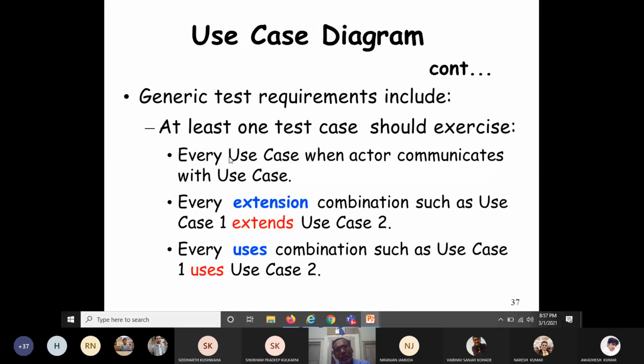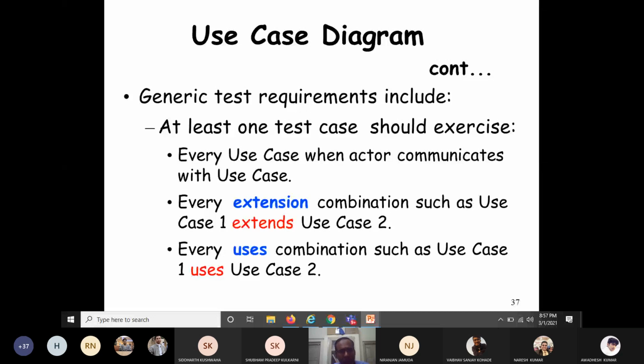As I already told you, we are running out of time. I cannot teach how to draw a use case diagram, so please read how use case diagrams are drawn. What are the specific features? Those who have read use case diagrams might have read them: extends, includes, uses. These are various stereotypes, various features of the use case diagram. So please have a look.